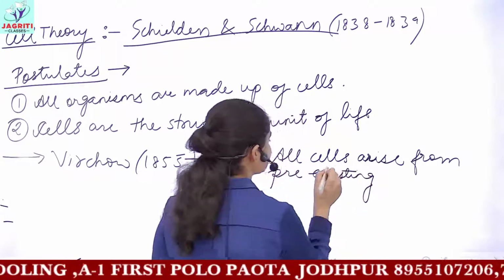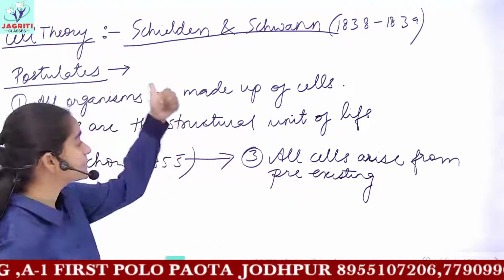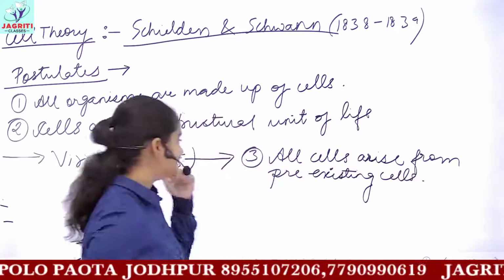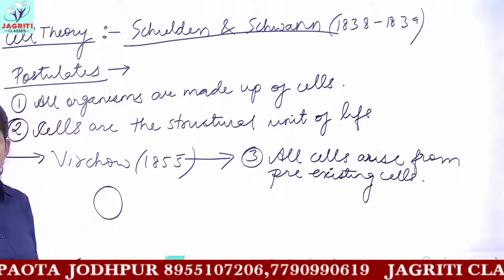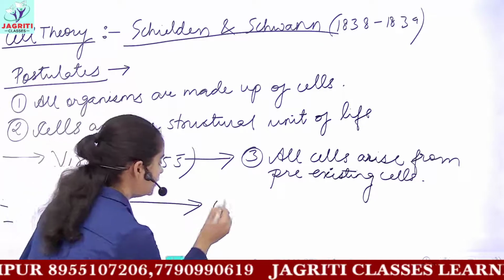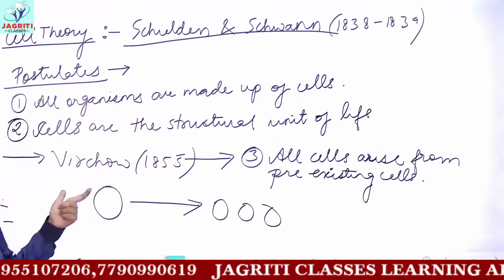So this was again an important milestone in the development of cell theory. What he suggested was that if you have a single cell, and this cell undergoes division, then you will get many smaller cells from this parent cell.